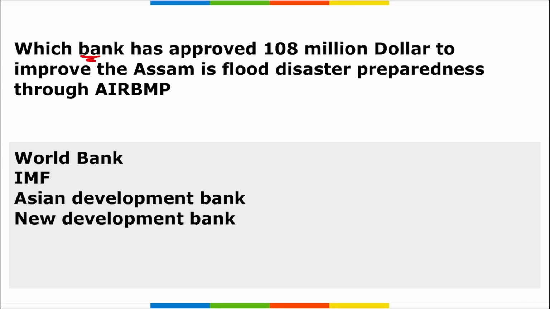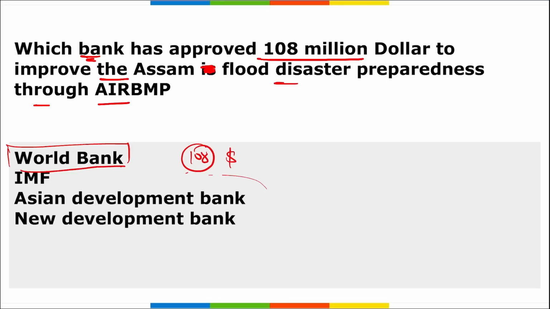Next, which bank has recently approved $108 million to improve Assam's flood disaster preparedness through AIR BMP? So remember, which bank approved a $108 million loan for Assam's flood disaster preparedness? It is the World Bank. All right, the World Bank recently approved a $108 million loan, or if converted into rupees, this turns out to be 889 crore rupees.